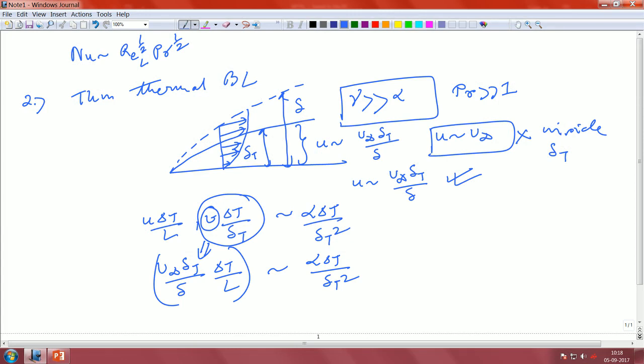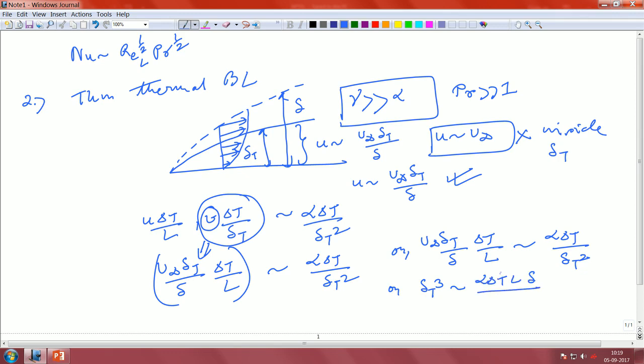In other words, u infinity delta t by delta times delta t by L is proportional to alpha delta t by delta t square, or delta t cube is proportional to alpha L delta divided by u infinity.